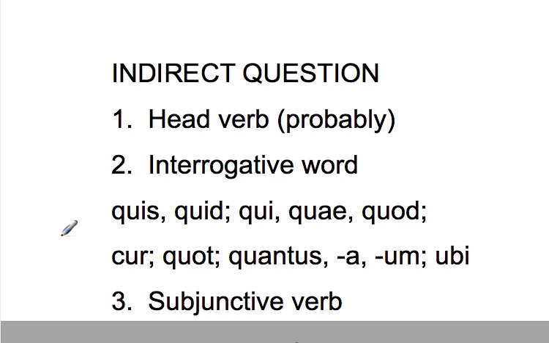In terms of translation, you'll notice there's nothing fancy here. Okay, you pretty much just translate it as it's written and you'll be fine. So let's try another one right here. So we've got Dux hostium nescit qua via iter fecerimus. So we're going to leave out the faciamus for a second. Our two main verbs are nescit and fecerimus.